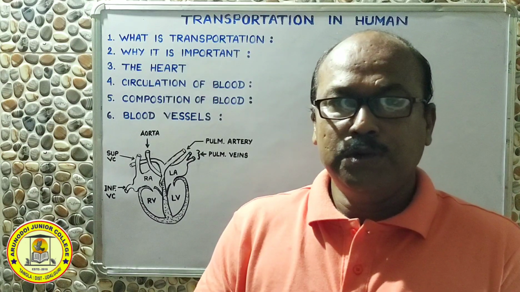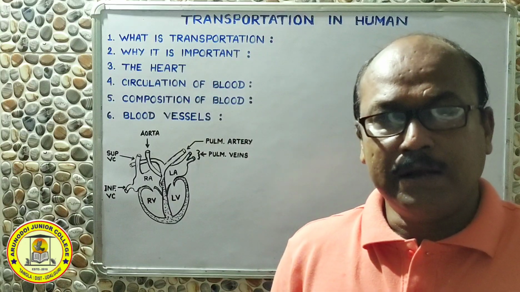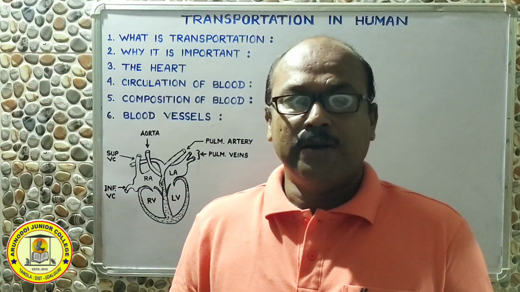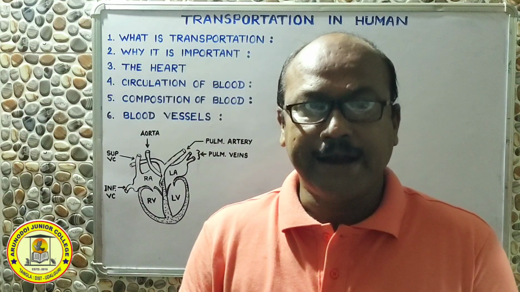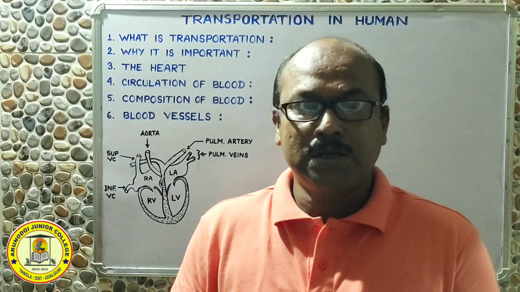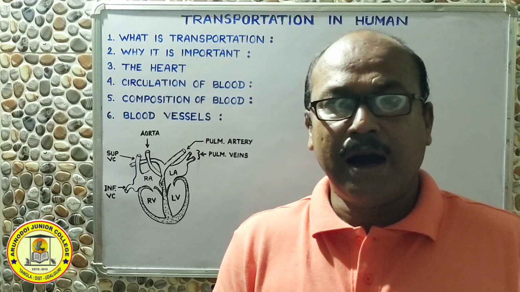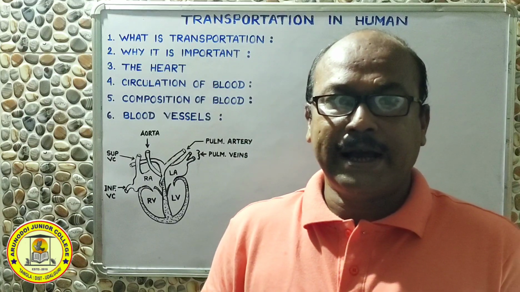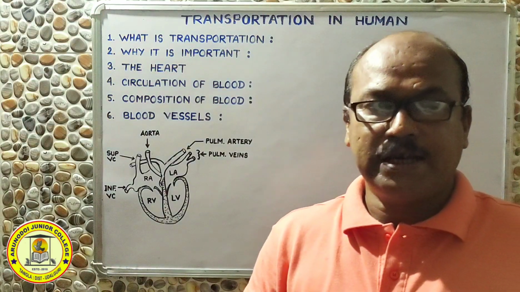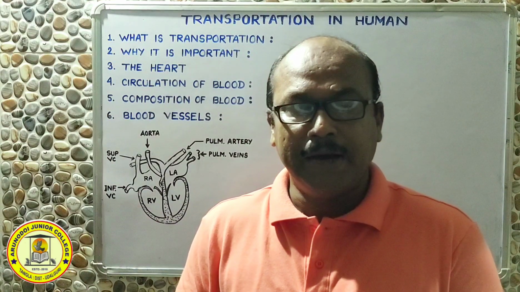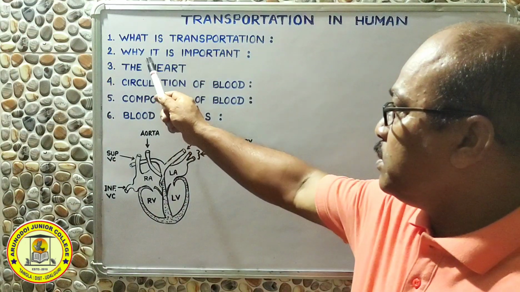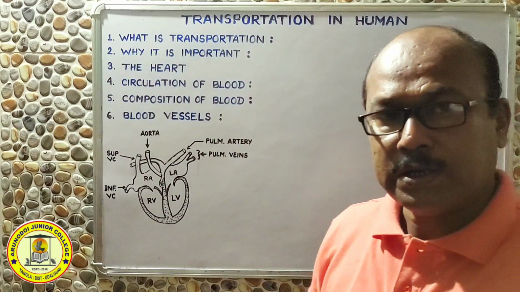This is why food, oxygen and all different necessary substances like minerals, hormones, etc. are to be transported, means need to be carried. So what is transportation therefore? It is the process by which the necessary and unwanted substances are carried from one place to another. And to carry out this activity in our body, we have a system, and we call this system as circulatory system.